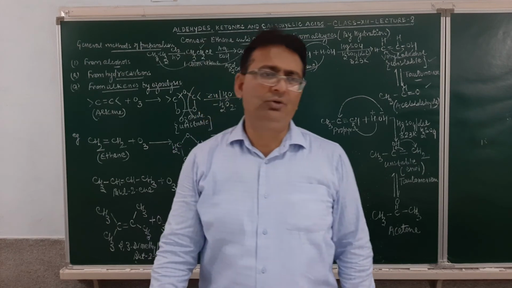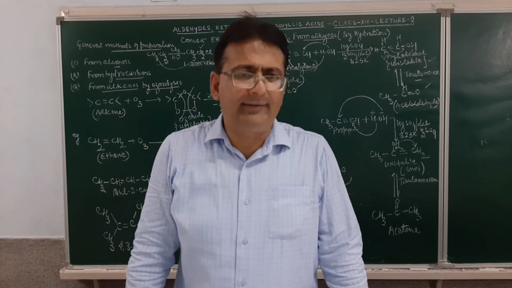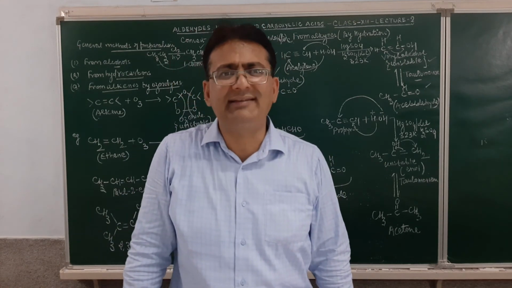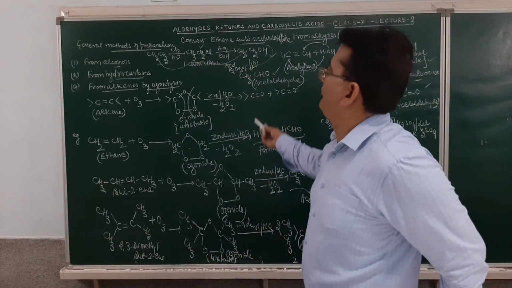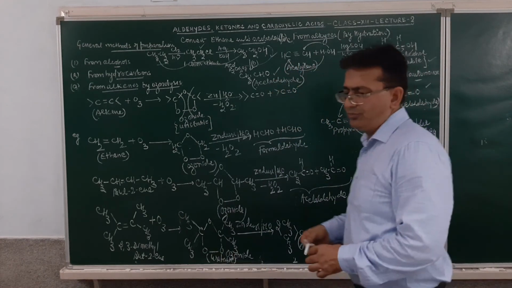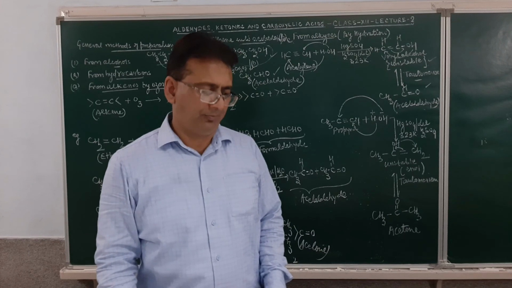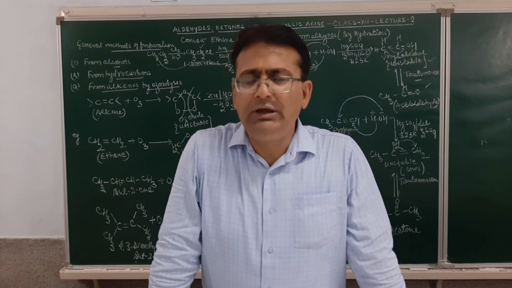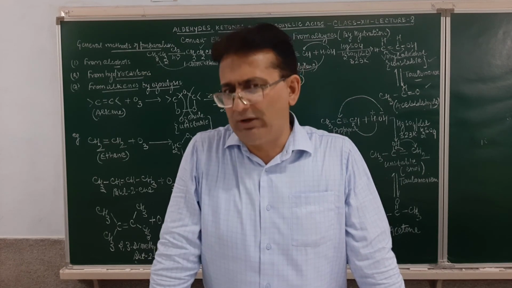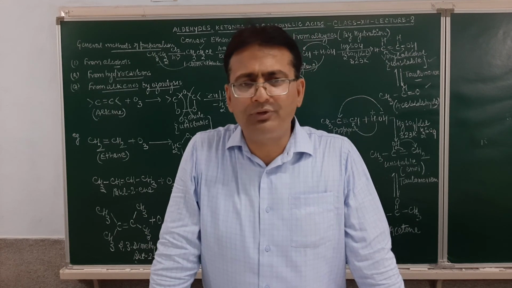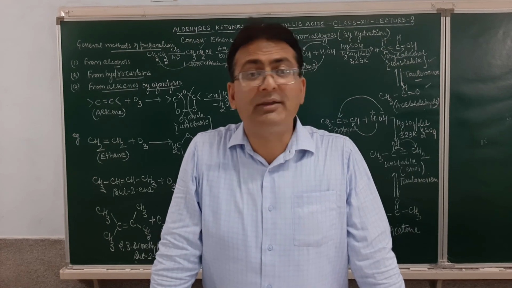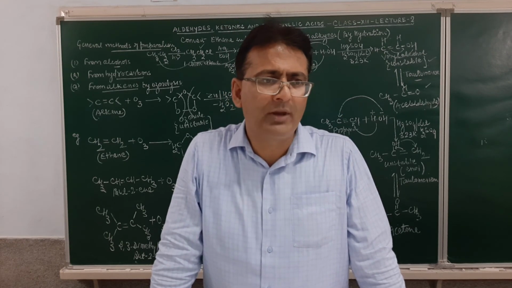And today we have discussed the preparation of aldehydes and ketones from hydrocarbon. Basically, these were the two reactions that we discussed in class 11, from hydrocarbon. First is from alkenes by the process of ozonolysis, and second is from alkynes by the hydration process. I hope, student, these methods of preparation are very clear to you. This was basically the revision work which we have done earlier. So the first two methods of preparation were from reactions already discussed. The further methods of preparation will be new for you.